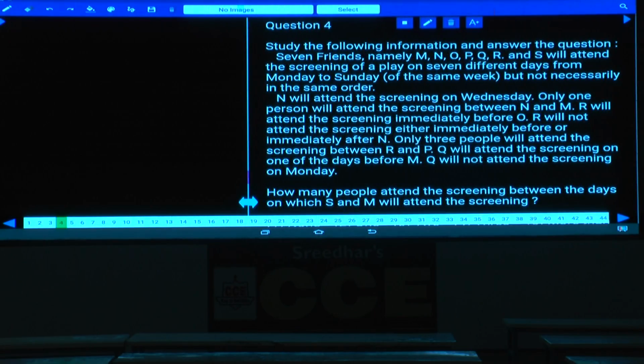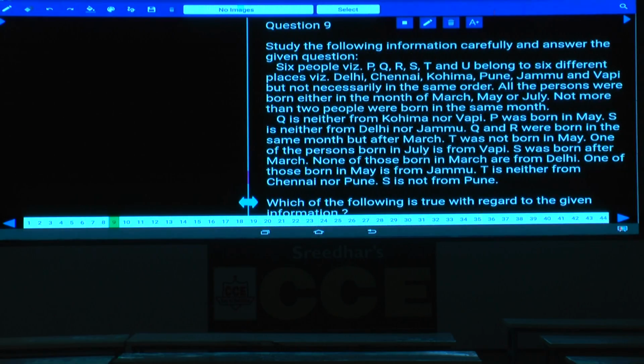Now 4 to 6. 7 friends, namely M, N, O, P, Q, R, S. Question numbers 4 to 6, shall I explain this one or not required? Then next one. Next, question number 7 and 8. Next, 9.